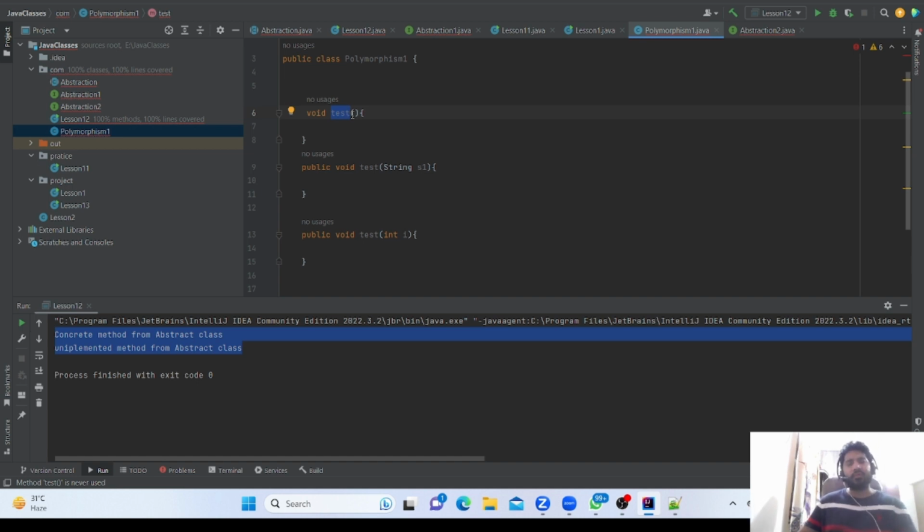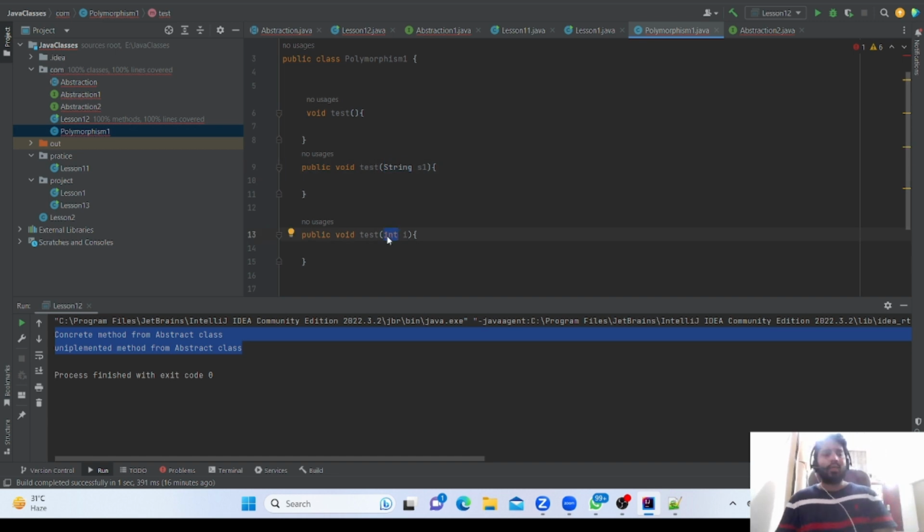The name should be unique, because if the return type changes, the compiler will get confused. So the name should be the same, but in overloading the argument will be different. That is the concept of overloading.